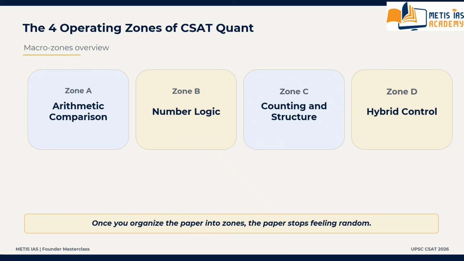Constrained counting and arrangement family. This is the first family. Second one, visual spatial structure family. These two families make up the counting and structure family.